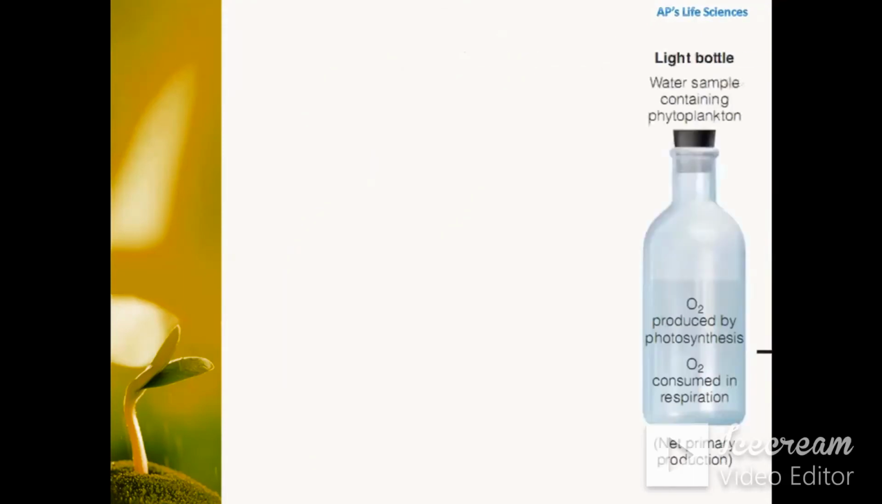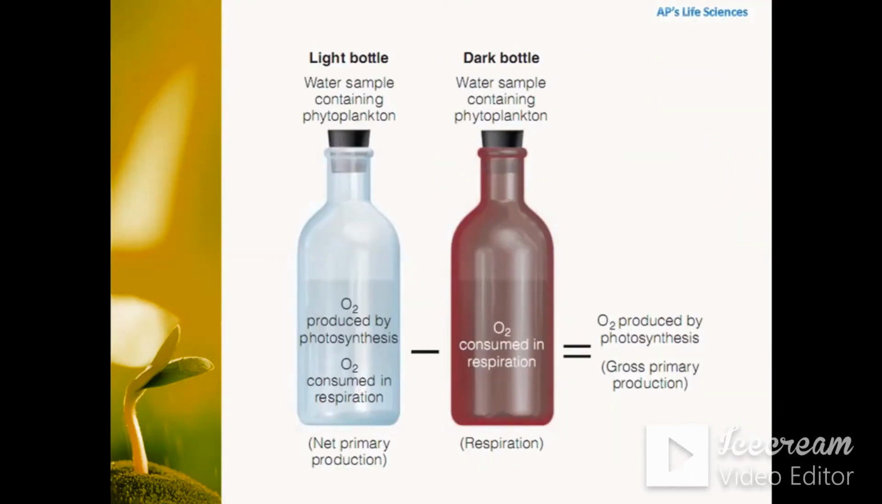So, in this light and dark bottle experiment, the bottle having a fixed amount of water and phytoplanktons or producers were kept for some time in light for the photosynthesis and respiration. So after some time there is a change in the concentration of oxygen level within the water system. So this change in concentration of oxygen in the water can be used for the calculation of gross primary productivity.